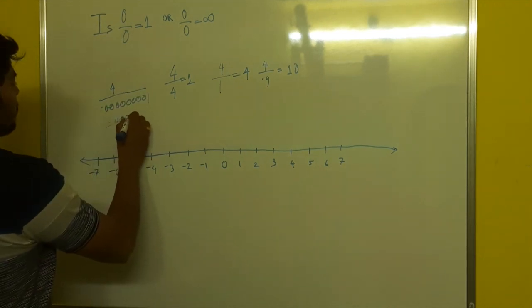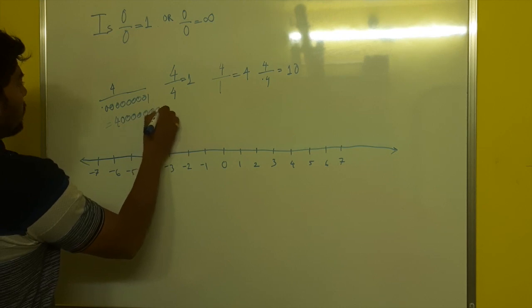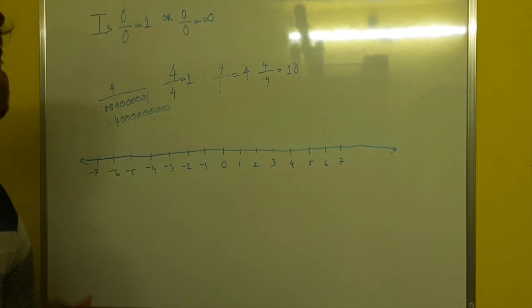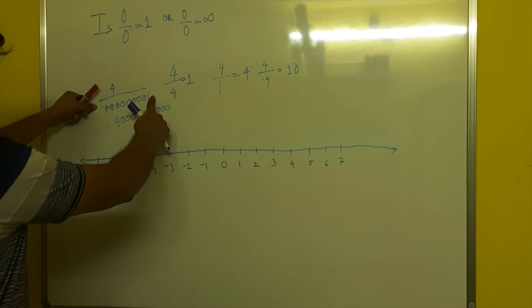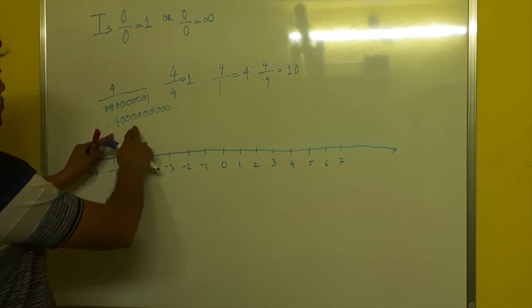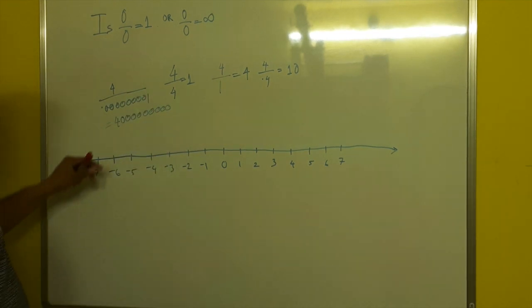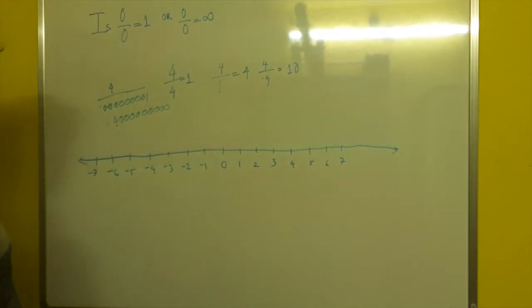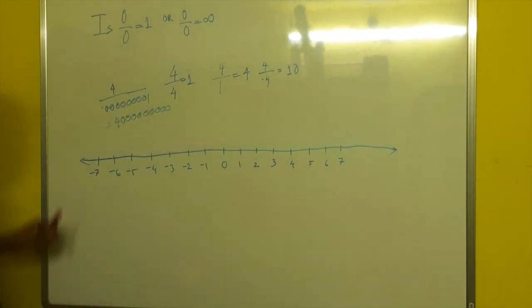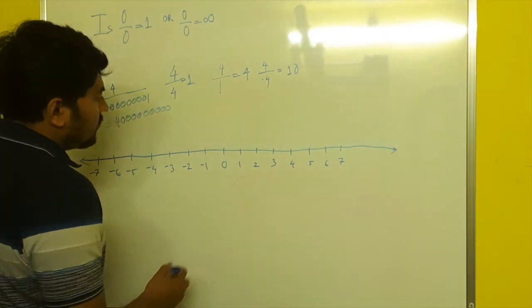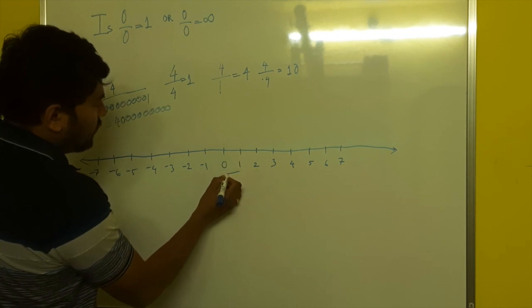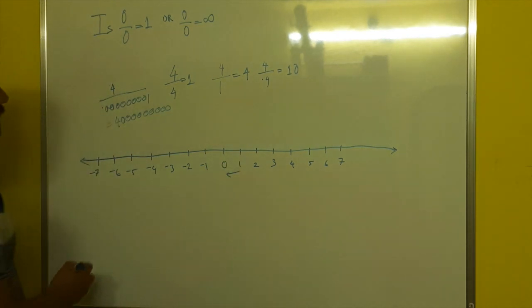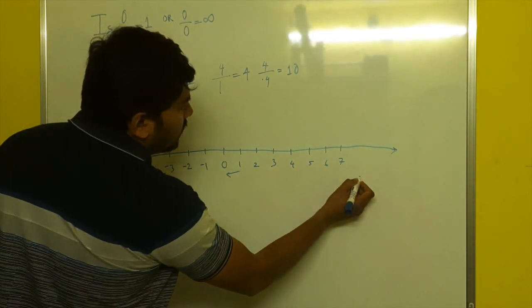We will get probably a very big number. As the divisor is getting smaller and smaller, the result is getting bigger and bigger. The divisor, as it's getting closer to 0, the result is going in this direction.